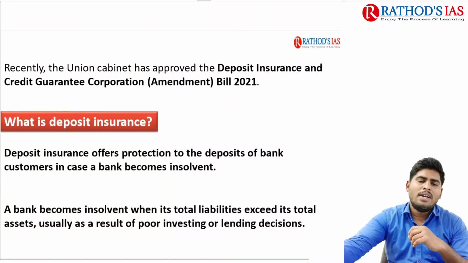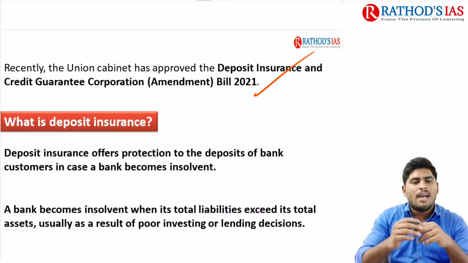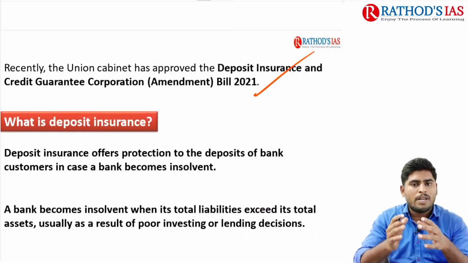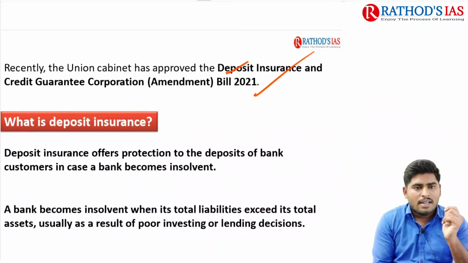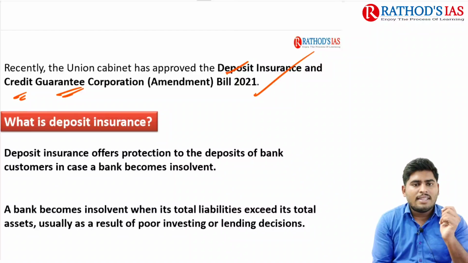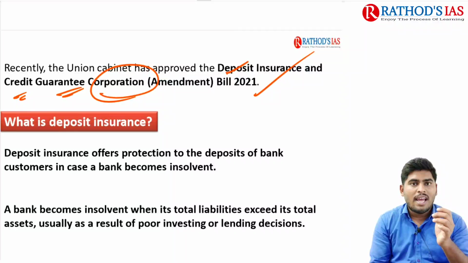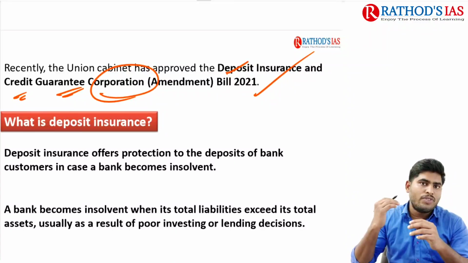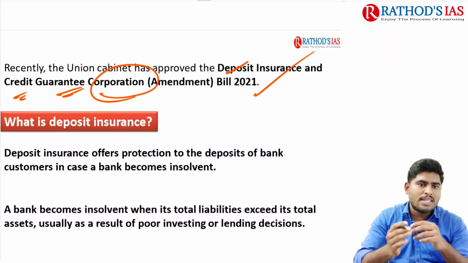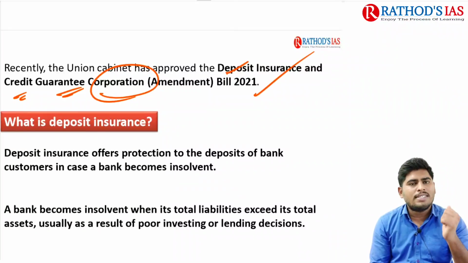Going into the topic, recently the Union Cabinet has approved the Deposit Insurance and Credit Guarantee Corporation Amendment Bill 2021. Here the terms are deposit insurance and credit guarantee, and this corporation is a body, okay? It is going to insure your deposits and guarantee your credits. So it is very important to know about the body which insures your deposits and guarantees your credits, right? So firstly, what is deposit insurance?